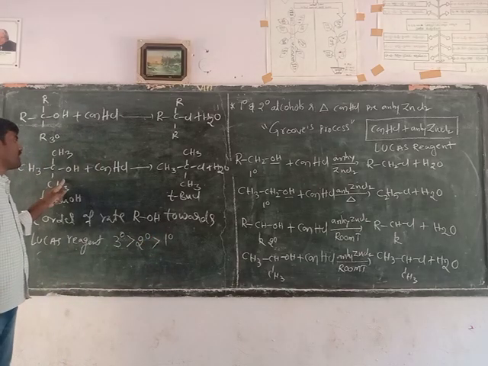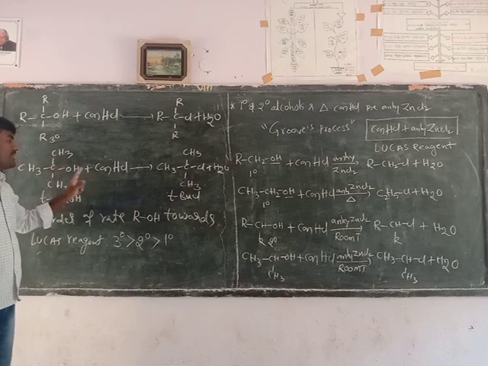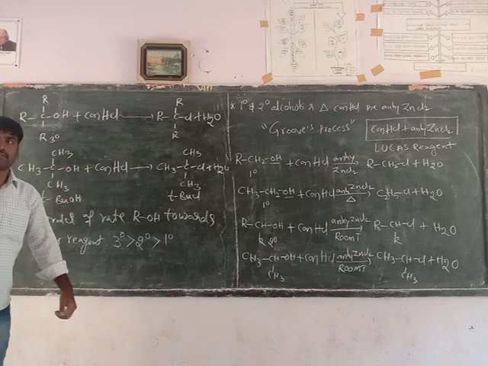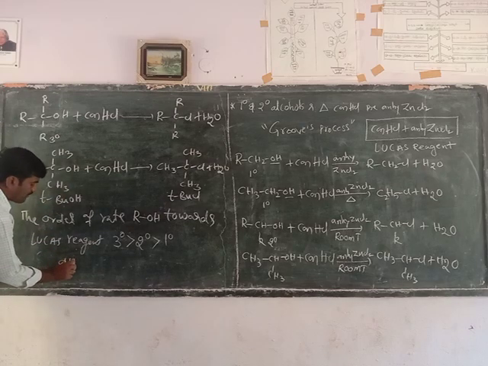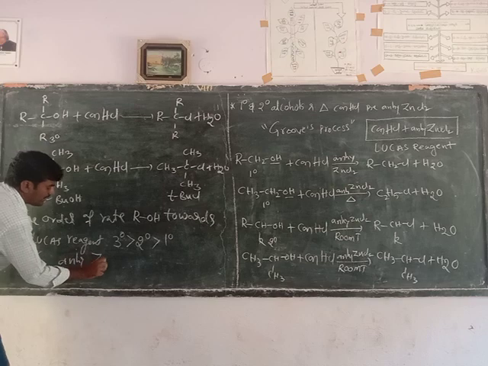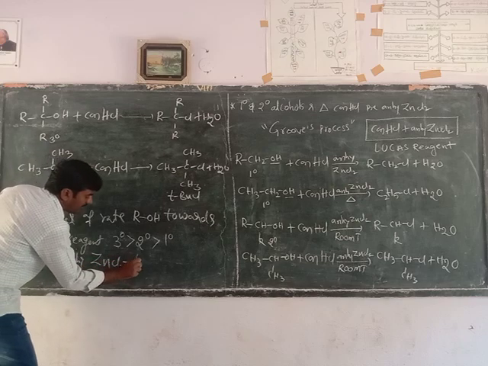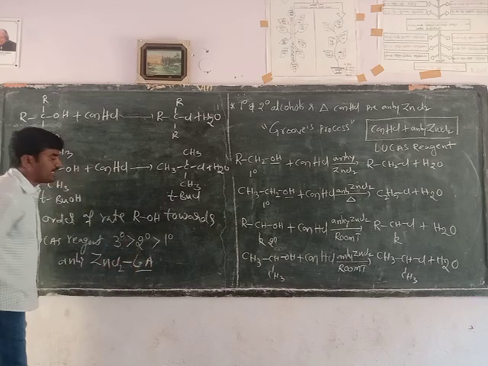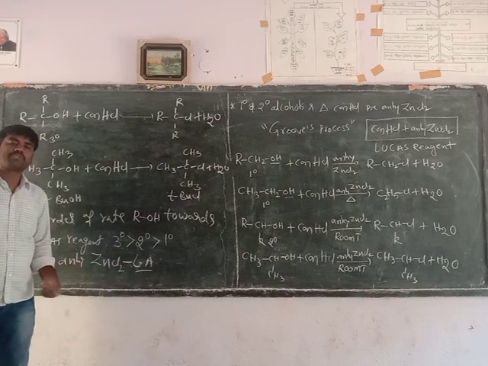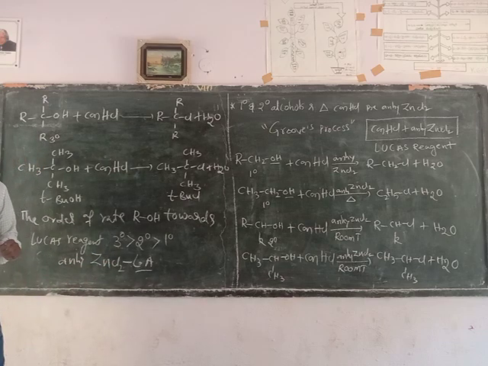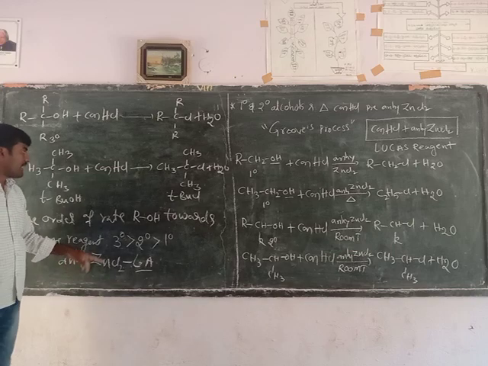Why do tertiary alcohols complete the reaction even in the absence of anhydrous zinc chloride? Here, anhydrous zinc chloride is a Lewis acid. Zinc chloride helps to cleave the bond between carbon and oxygen. It reacts with the alcohol.